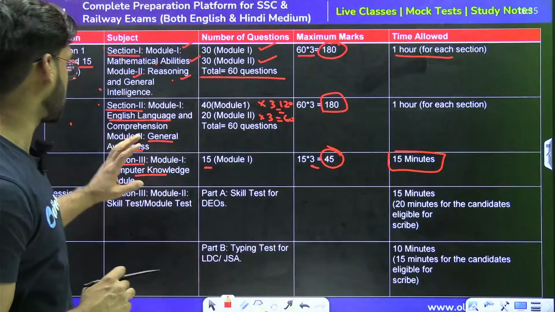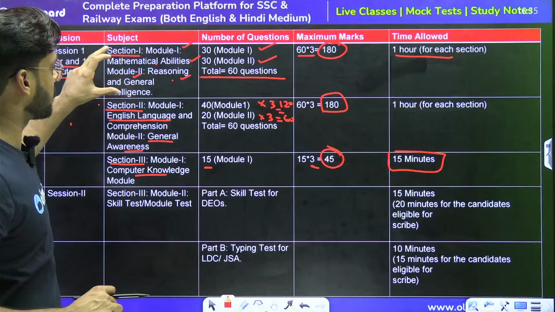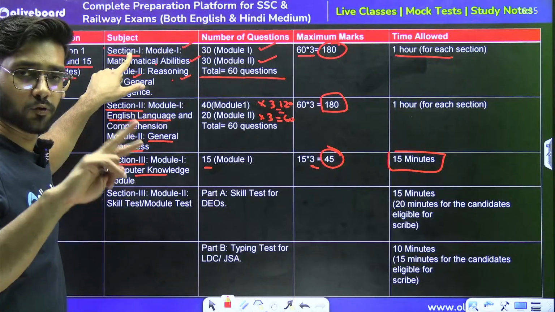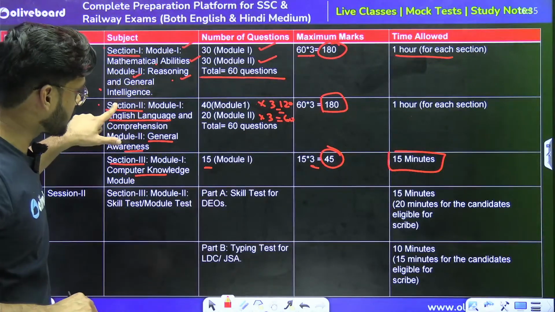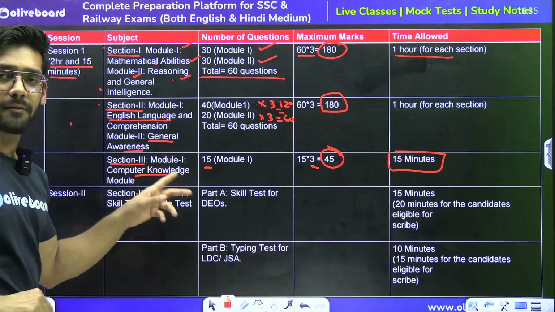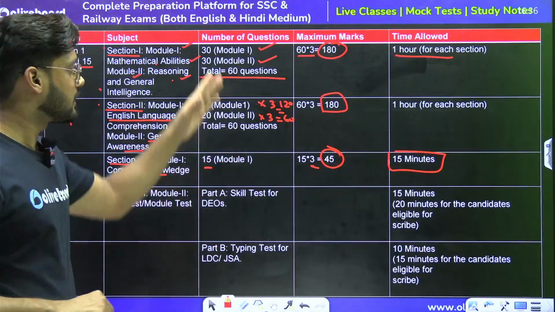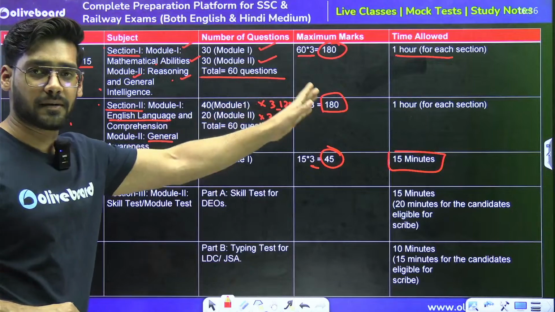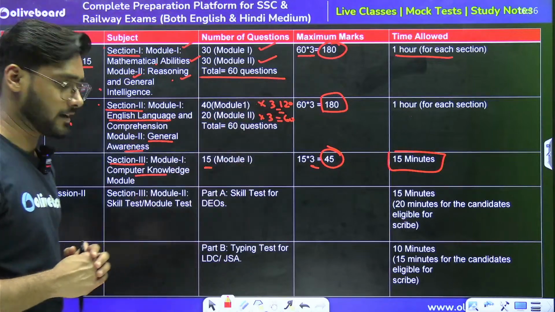So in paper number 1, we will get section 1, which has 2 modules, reasoning and quant. Section 2, which has 2 modules again, English and GA. In section number 3, we will have 1 subject, that is computer knowledge. The marks, questions and timing are mentioned in front of you respectively.